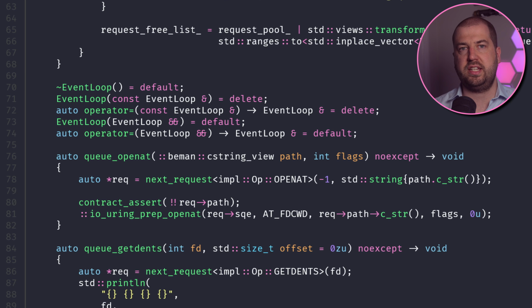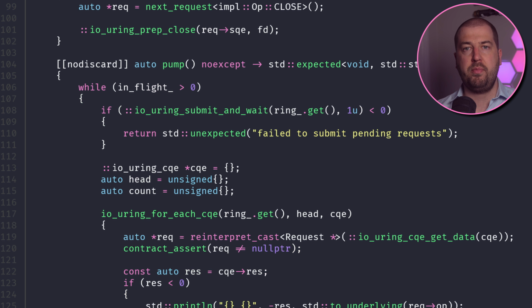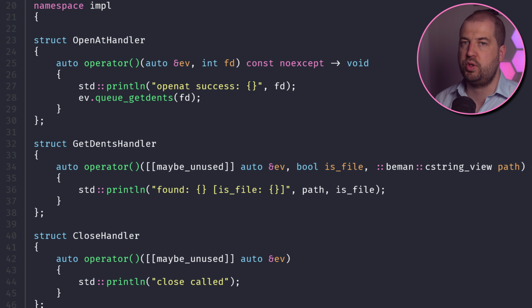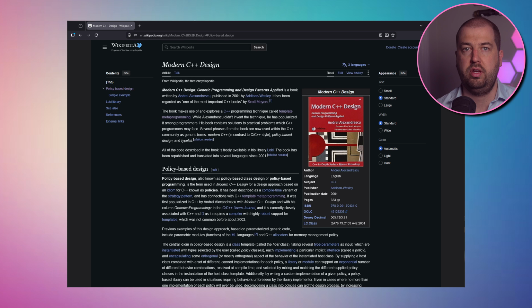a new abstraction. Now we have an event loop class that allows a caller to push work into the io_uring queue, and then we can pump that until all the work is done. We can keep the compile time customization by templating the whole event loop on handlers. These are custom classes with call operators the event loop will call back into when it completes a syscall. And here we've got handlers for open and close. This idiom is called policy-based design.